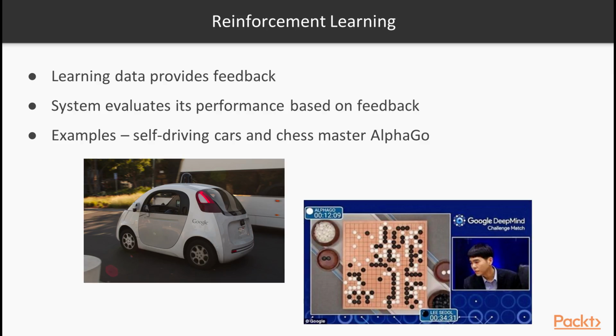And the last one, reinforcement learning. It's when learning data provides feedback so that the system adapts to dynamic conditions in order to achieve a certain goal. The system evaluates its performance based on the feedback responses and reacts accordingly. The best-known instances include self-driving cars and chess master AlphaGo.